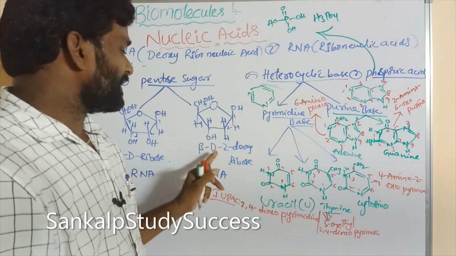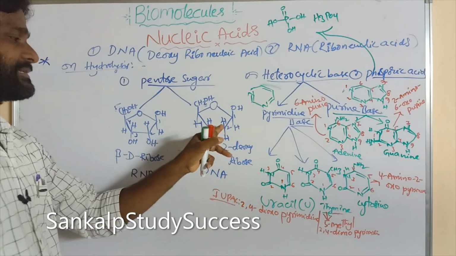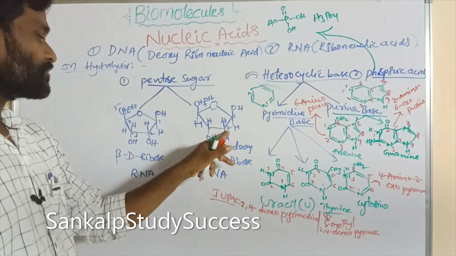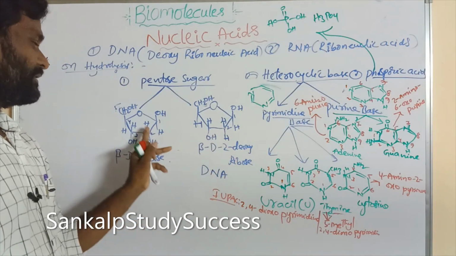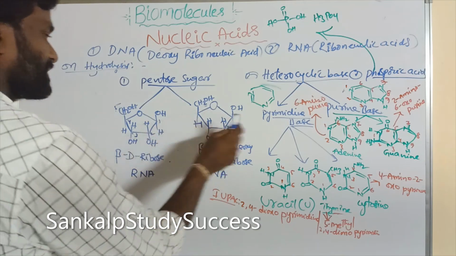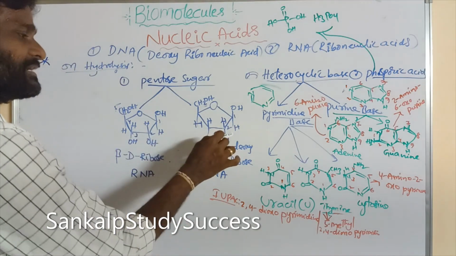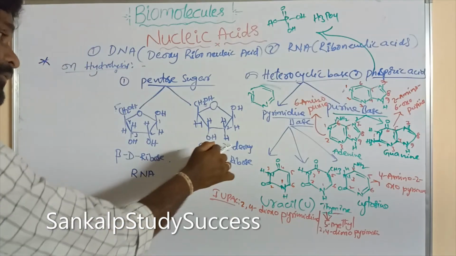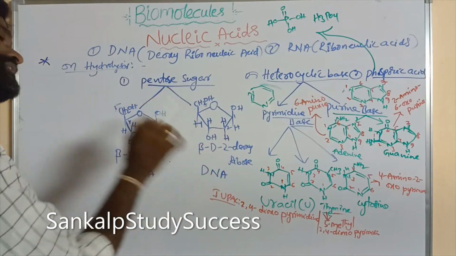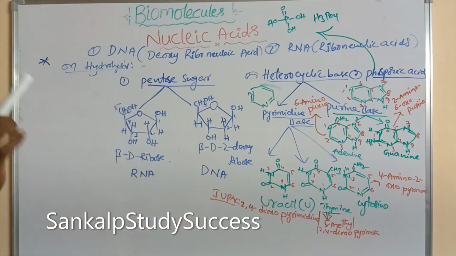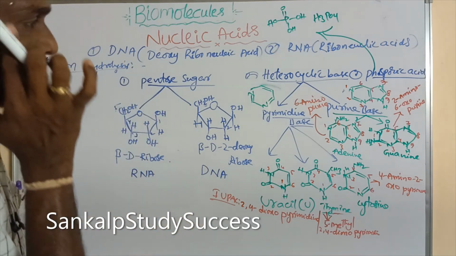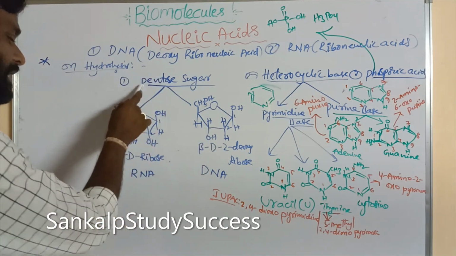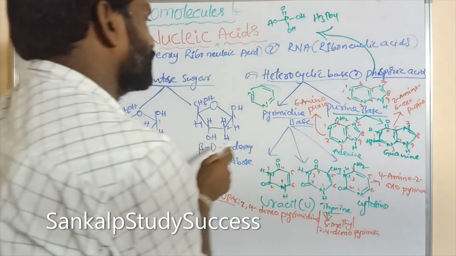In beta-D-2-deoxyribose, at the second position, deoxy means removal or absence of oxygen. Okay. These 2 structures are different at the second position. Here OH is present, here H is present, right? Beta-D-2-deoxyribose pentose sugar is present in DNA. Beta-D-ribose pentose sugar is present in RNA. That means hydrolysis of DNA gives this pentose sugar, and hydrolysis of RNA gives this pentose sugar.